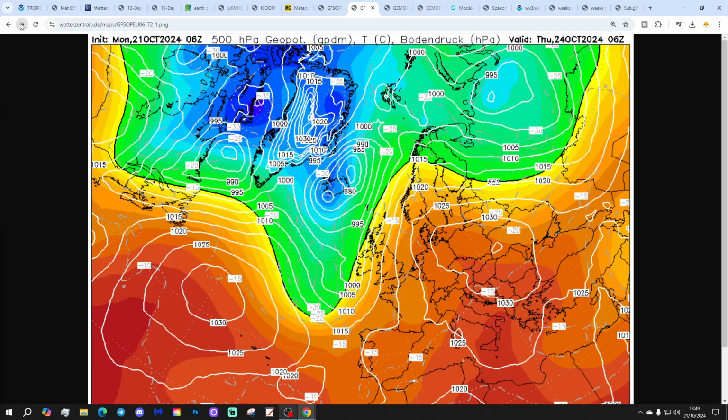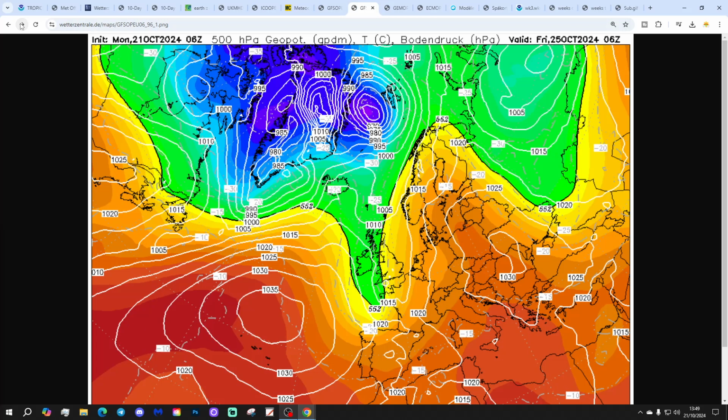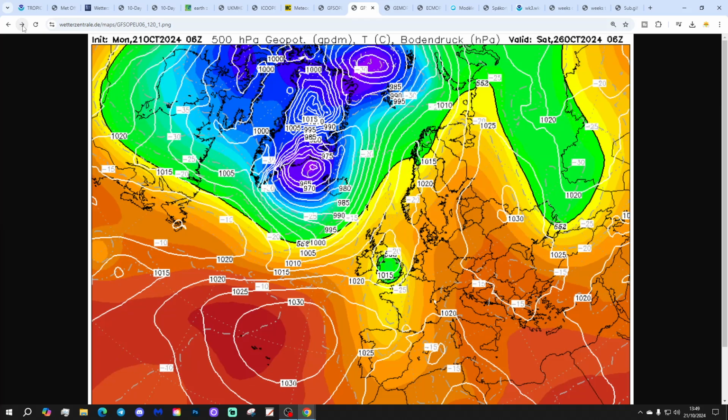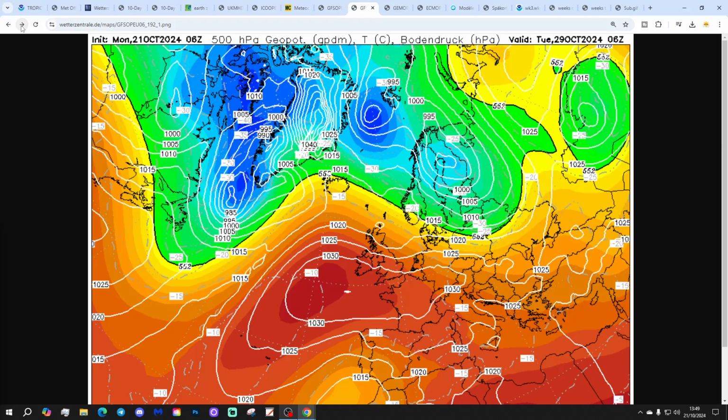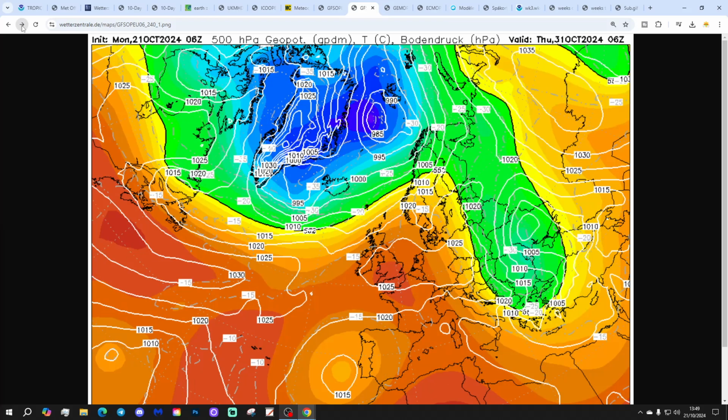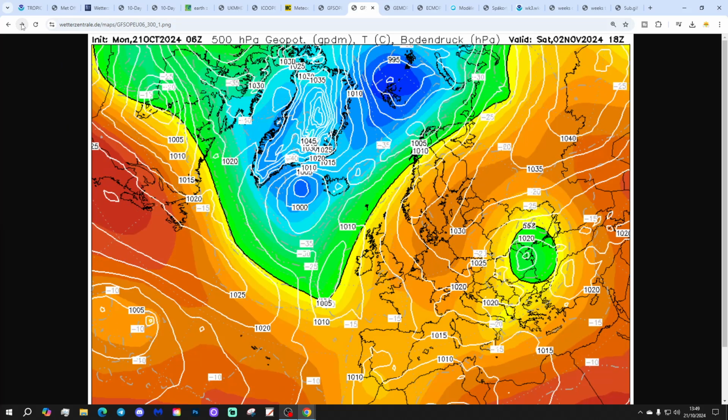Meanwhile, the GFS 6Z once more brings that trough through from Thursday to Friday with outbreaks of rain coming in with it. That trough is still sitting around the country into the coming weekend, and then we're back into those milder west-southwesterlies by the start of the following Monday, the 28th of October. Heading up toward day 10, high pressure is sort of in control for Halloween, bringing a lot of dry weather. It's pretty mild as well, but there could be some fog coming through with that.